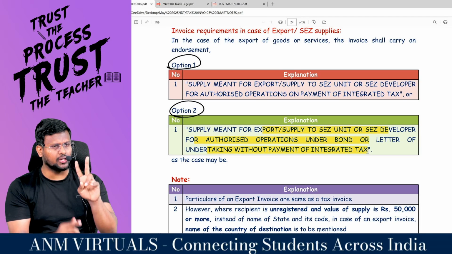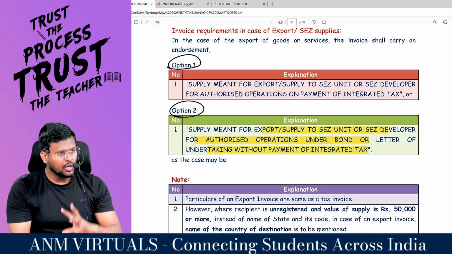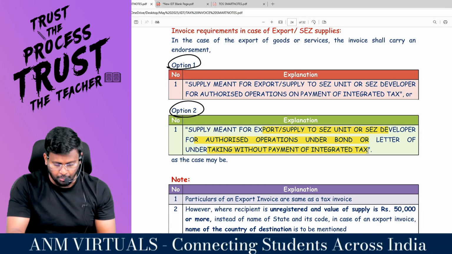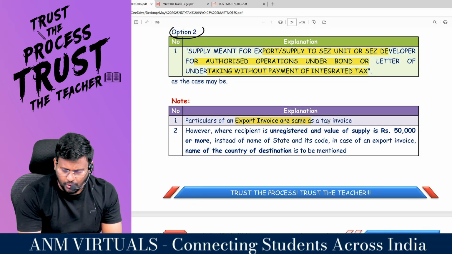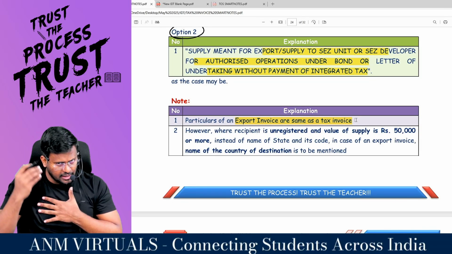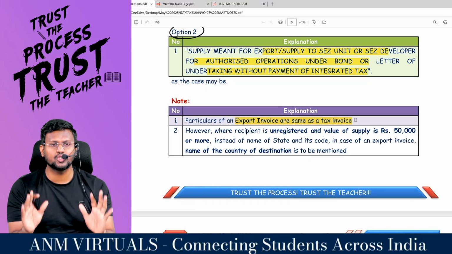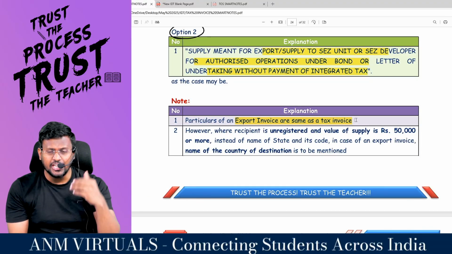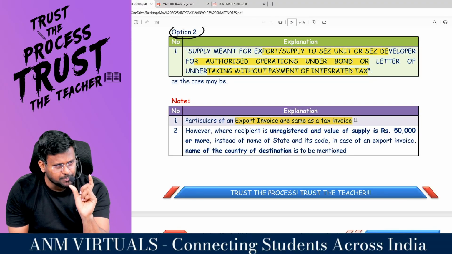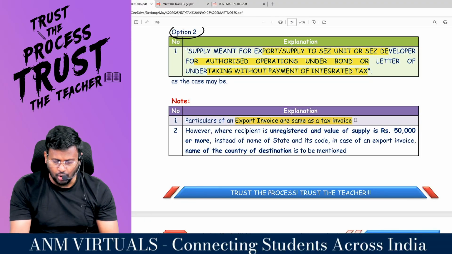So you have two options. You can complete your export either by way of payment of IGST under the IGST Act, or you can export without payment of IGST. That is called the bond or LUT option. Sir, the particulars of an export invoice are the same as a tax invoice. You have to show the supplier's details, recipient details, tax details, goods details, everything has to be mentioned, even in the case of an export invoice also. But in addition to all those, my dear lovable students, you are supposed to mention that we are going to export it either by payment of GST or by way of bond or LUT.